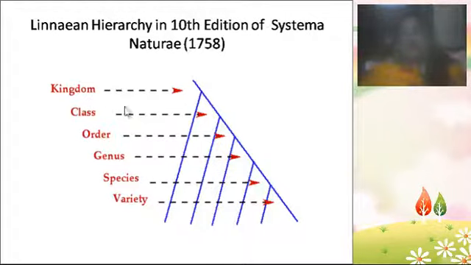Kingdom is the largest unit, and under the kingdom there are so many classes, and each class consists of so many orders, each order consists of so many genera, each genus consists of so many species, and each species consists of so many varieties. In this way, the Linnaean hierarchy is there in the 10th edition of Systema Naturae in 1758. In this way the plants were classified in the initial days.